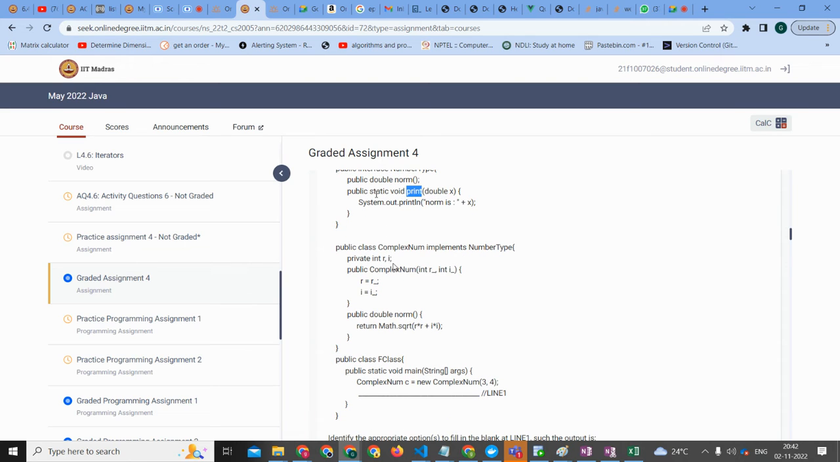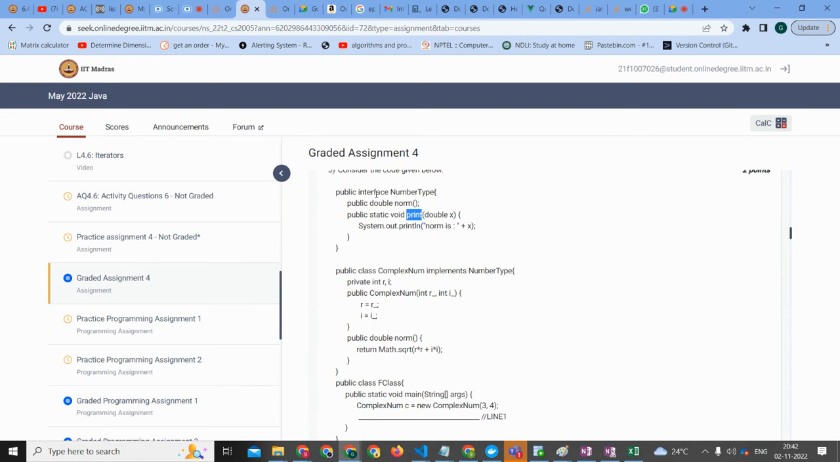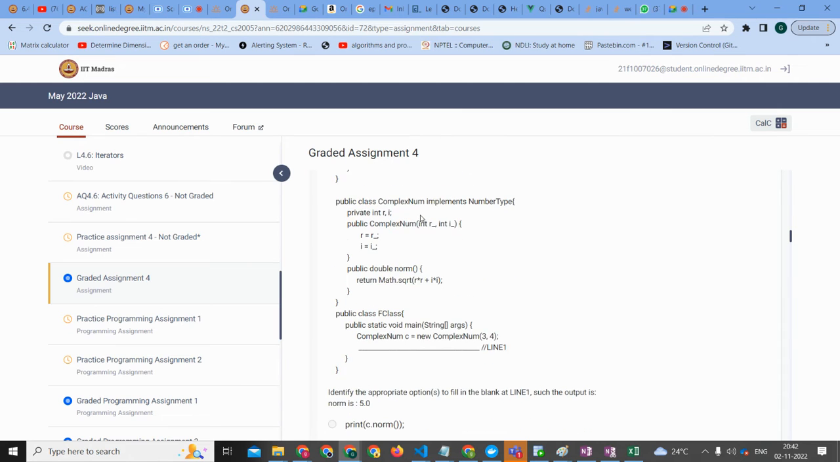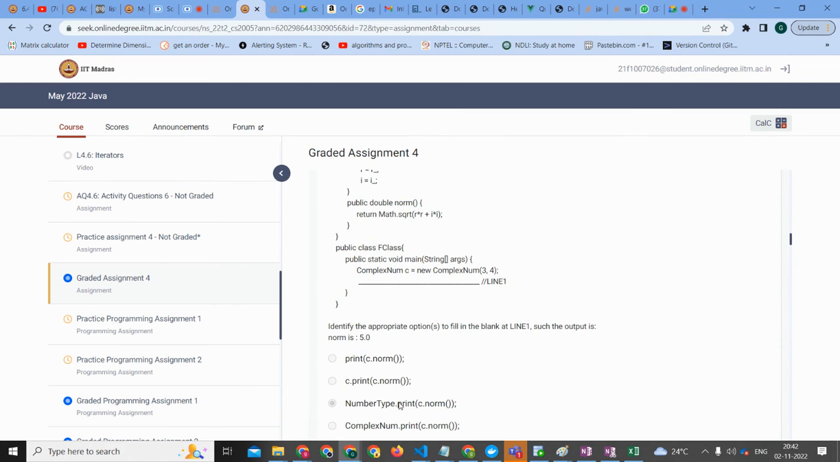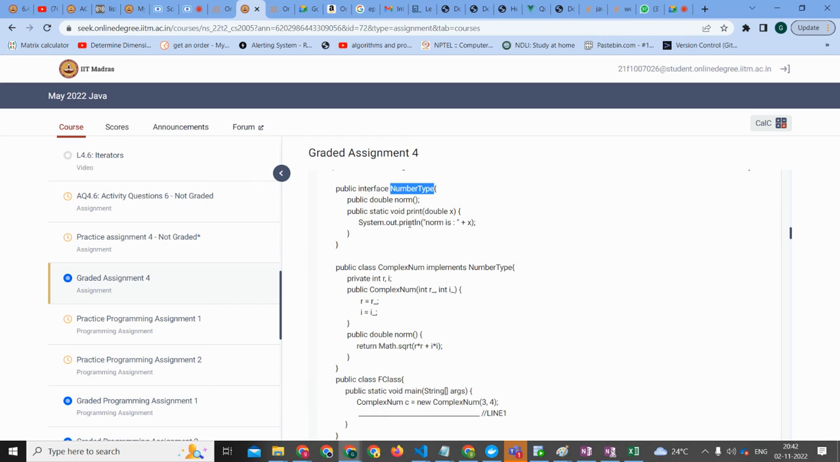So since it's a static type, another new concept is being introduced here. Since it is a static type, you can do number type dot print. See, they will do something like that, number type dot print. So it's more like a default class.